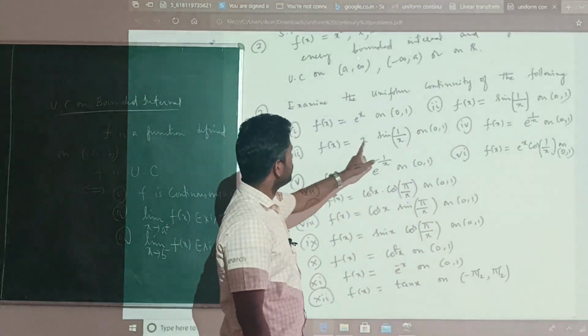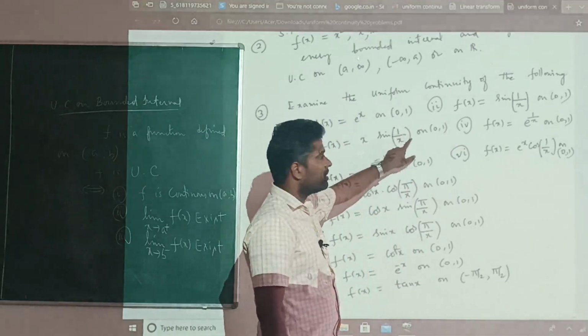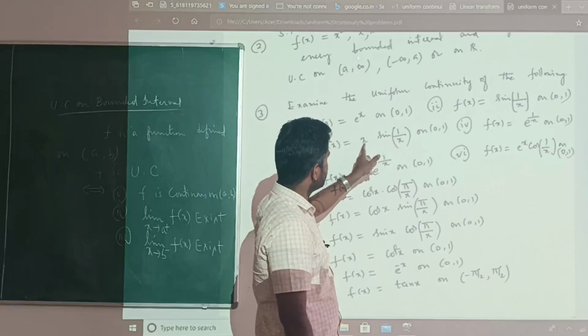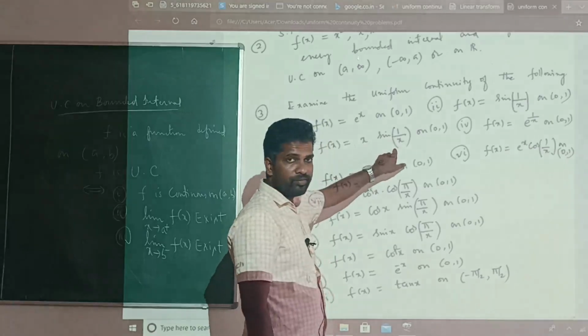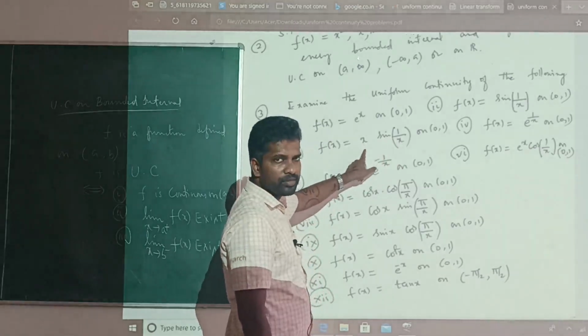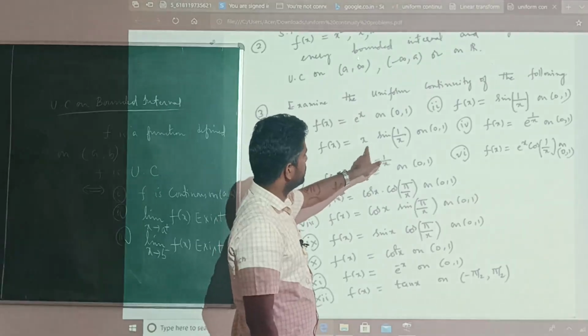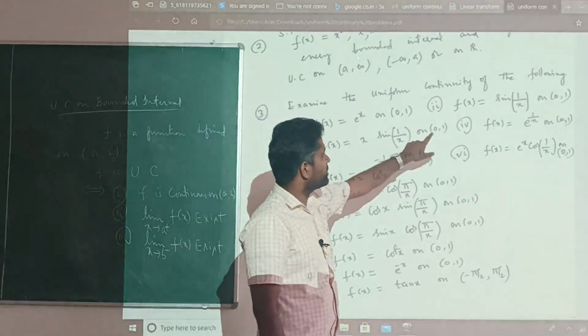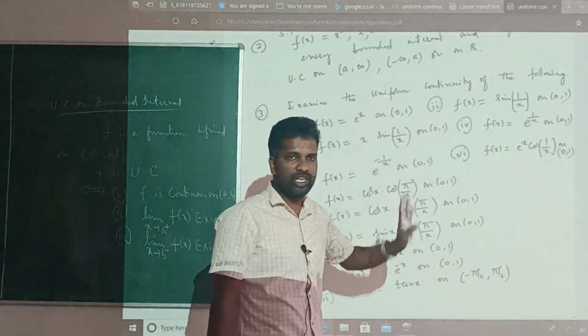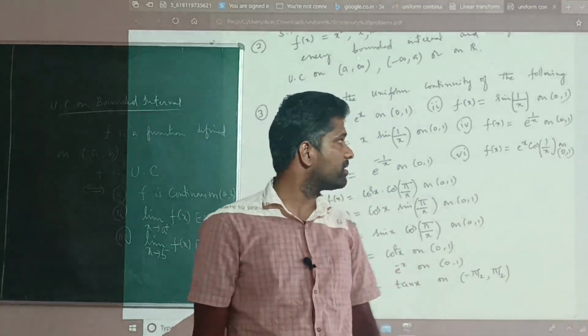This one, f of x is equal to x into sin 1 by x. See, this is not defined at 0, but x into sin 1 by x, as x tends to 0, is 0 into some bounded quantity, that will be 0. So this is continuous, and as x approaches 0, this is 0. As x approaches 1, it is 1 into sin 1. The function is uniformly continuous.